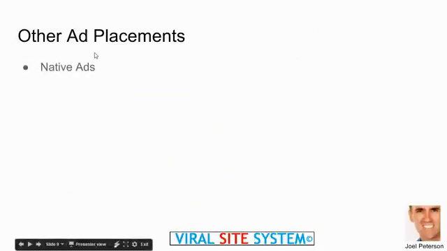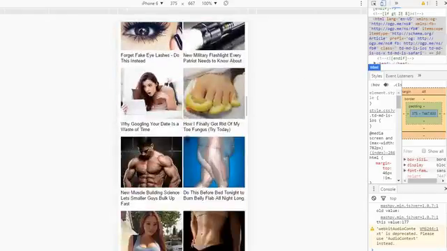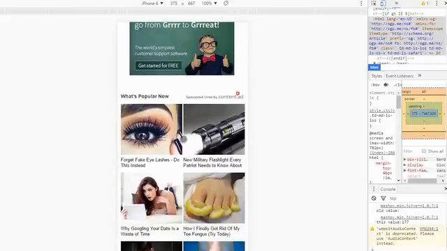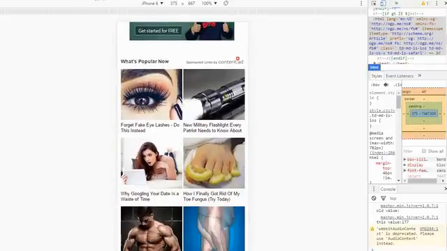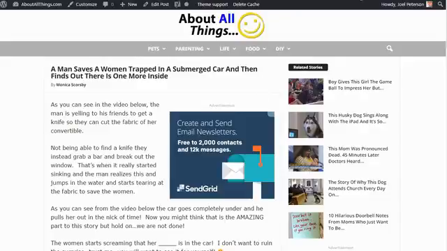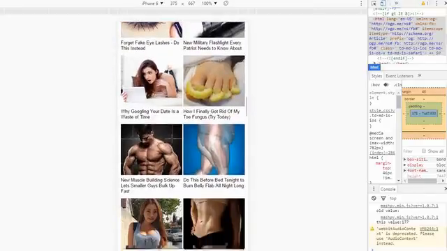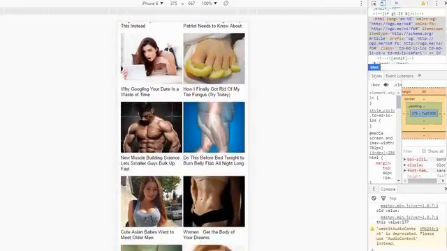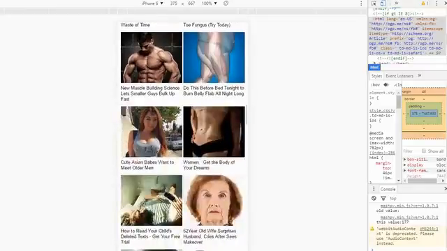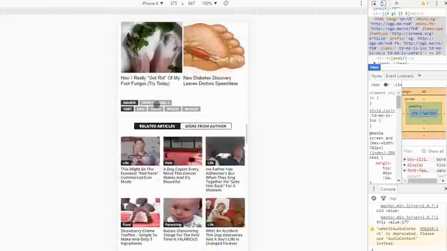Let's talk about native ads. Native ads is what I was just showing you here. These are called native ads right here. This is from one called content.ad. There's other networks as well. There's Taboola, there's Rev Content, there's a whole bunch of them out there. And what these are is, these are all ads, and they link to other websites that are like viral type websites. And you get paid every time someone clicks on one of these and goes to these websites. They pay a lot less than Google AdSense.